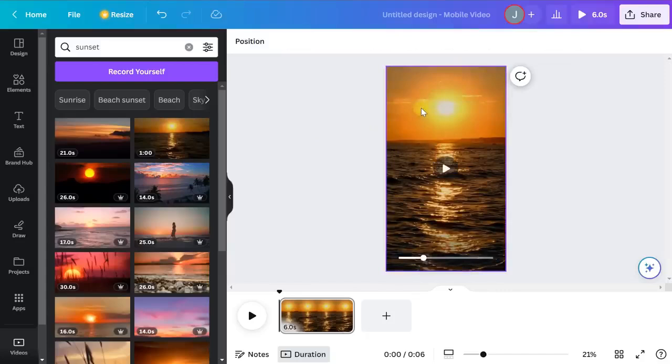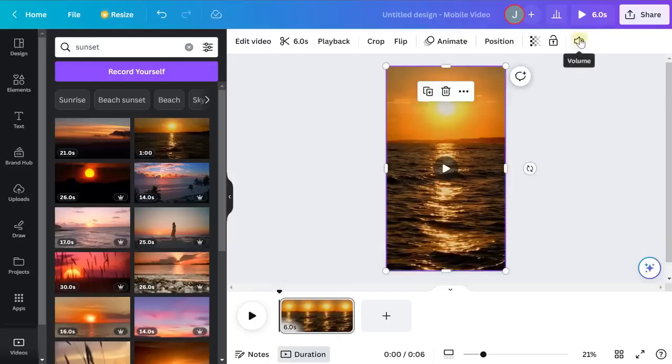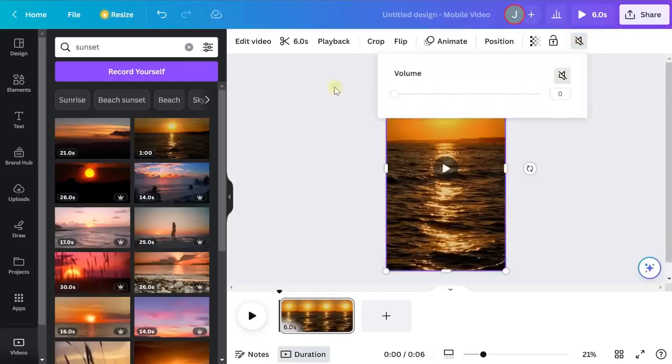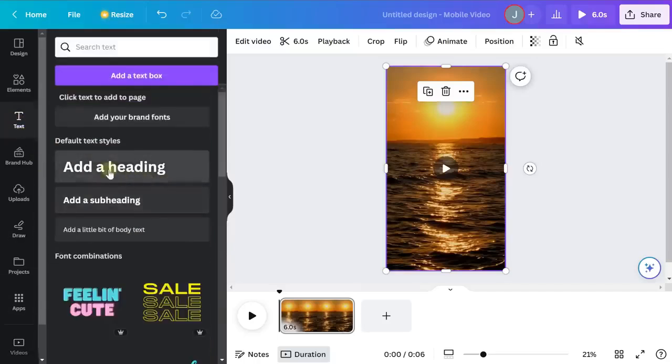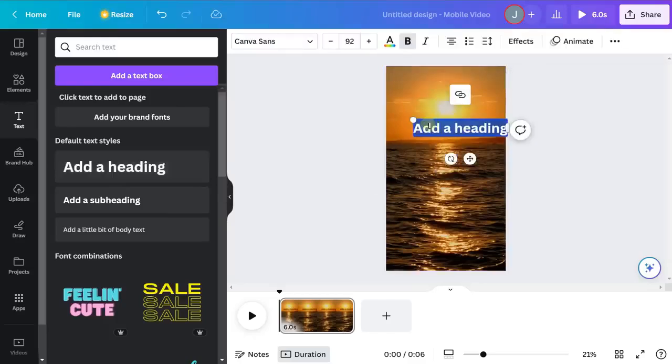The last thing we're going to do is get rid of any audio or noise in the background. So click on the video, click the volume icon, drag this all the way down, and you're good to go. Now we're going to add our text before we connect it up to our data to fully automate the creation part. So let's go to text. We're just going to drag in any of these text styles because we're going to add some adjusting to it. So this is our first piece of text, which is going to be the topic. So I'm just going to replace this text with the word topic.